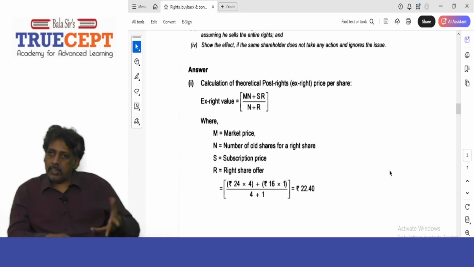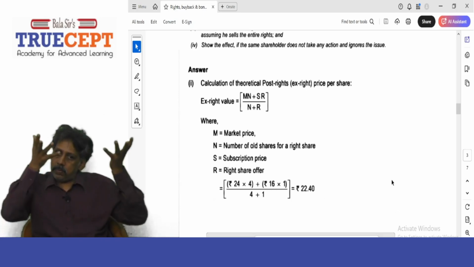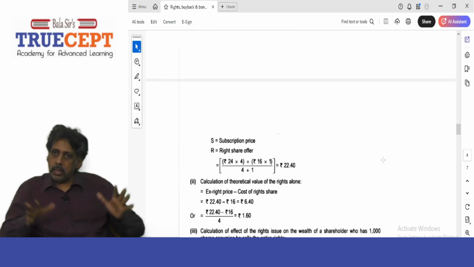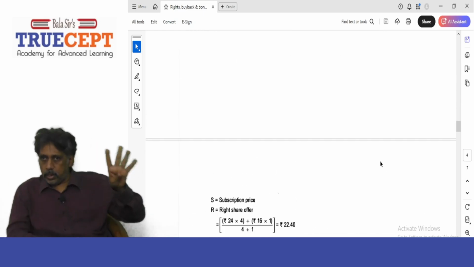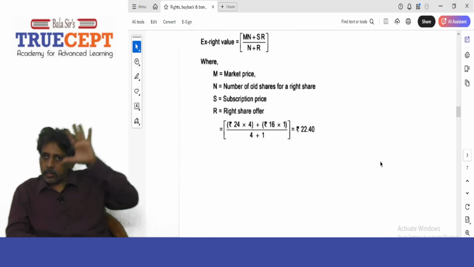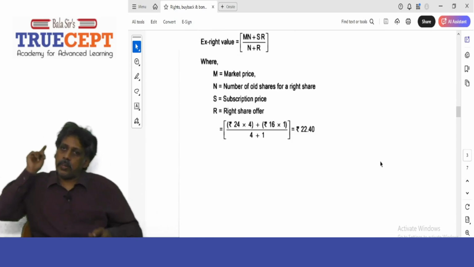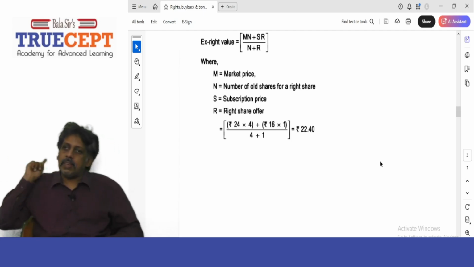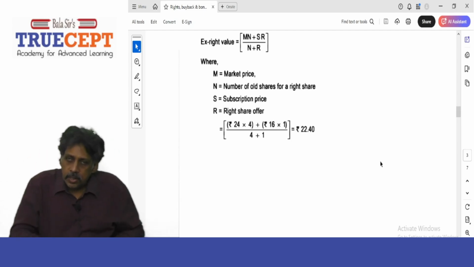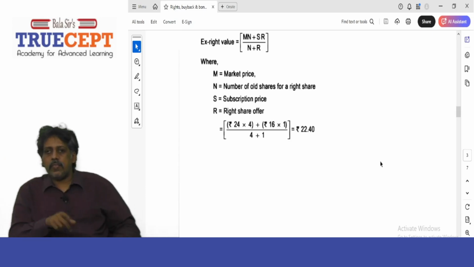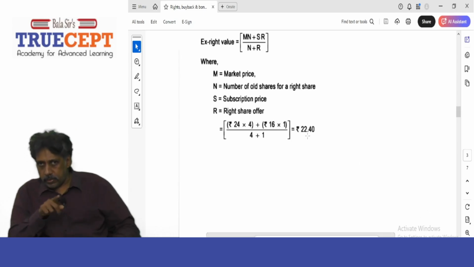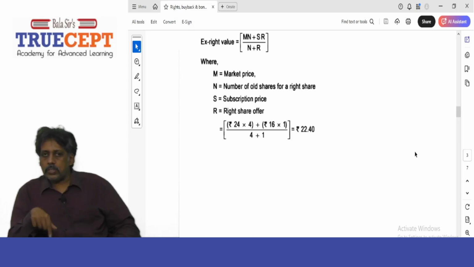You can also take 75,000 shares as a whole. They haven't done that, they have done only 4 into. Okay, no problem. You can also take 75,000 shares into 24 plus 18,750 shares into 16, the whole divided by 75,000 plus 18,750. But I'll advise don't do that. Just do it with 4 shares: 24 rupees, 1 share 16, the whole divided by 5.